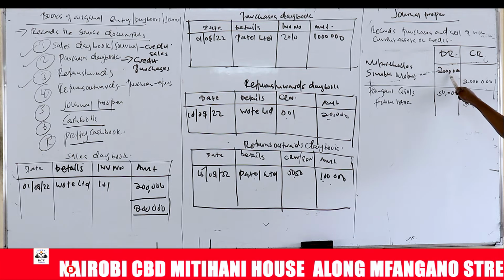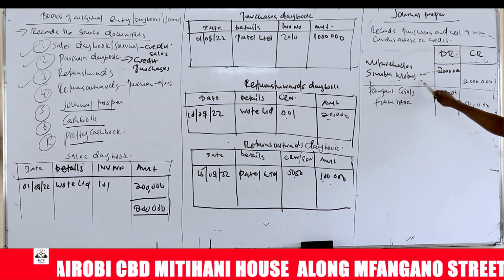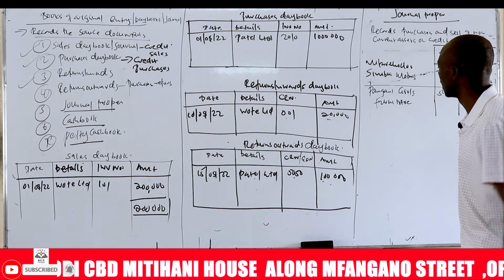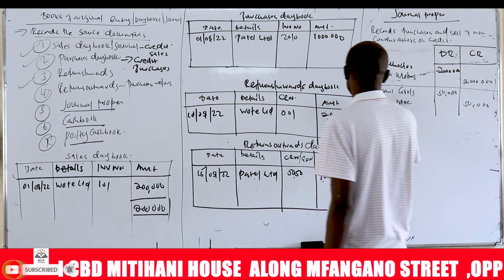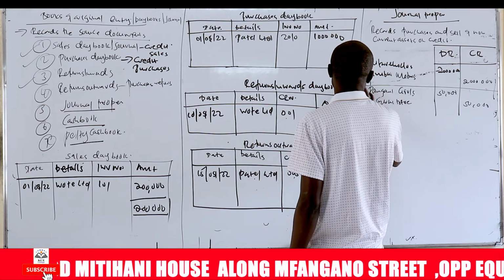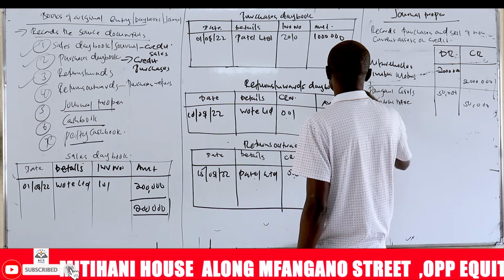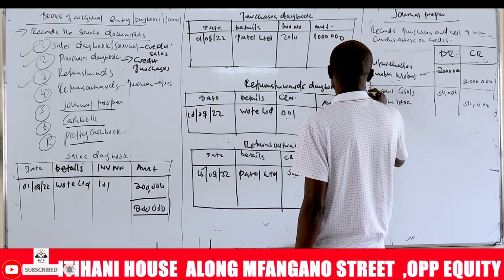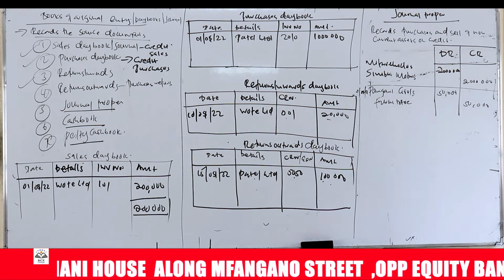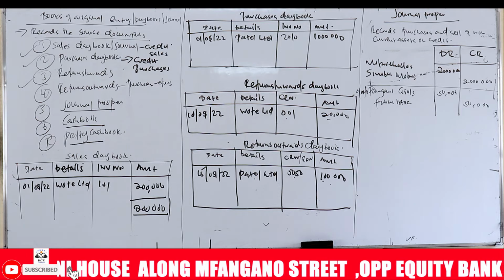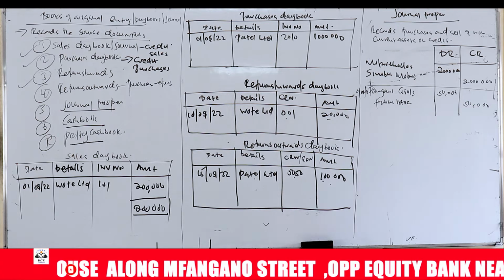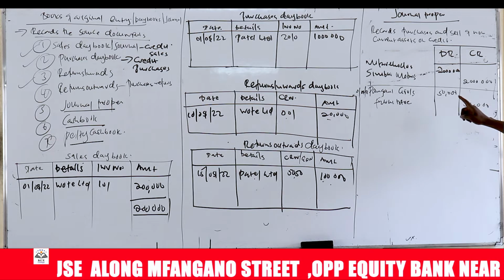You record under motor vehicles account. And then it was purchased from who? From Simba Motors, you credit 2 million. If you happen to sell an old furniture, the date should be somewhere here. For instance, 1st August 22. So you sell an old furniture to Pangani Girls. So Pangani Girls will be the recipient this time. So you debit them, the value of the furniture that you're selling is 50,000, and you record furniture. Furniture is an asset, you credit it.